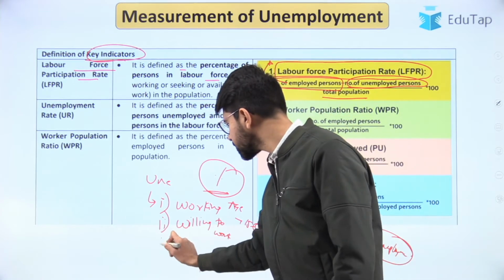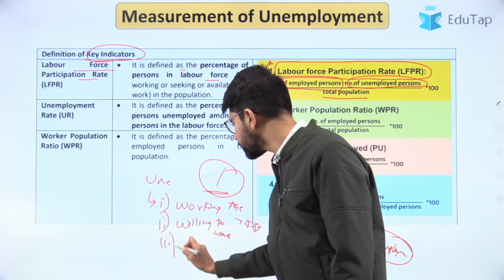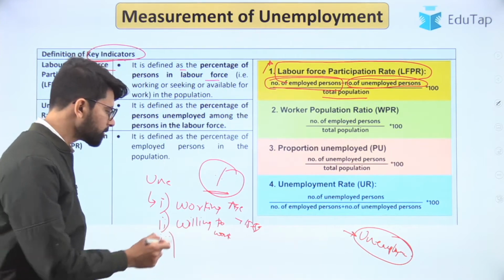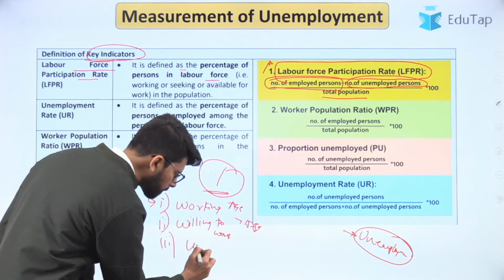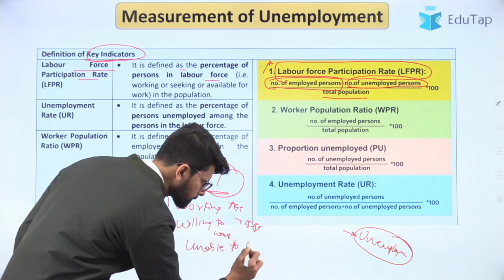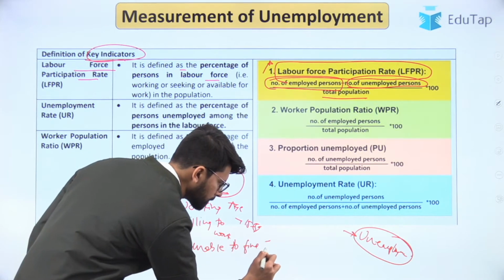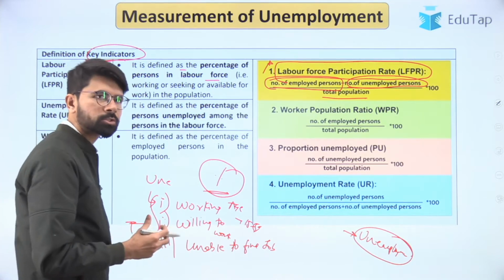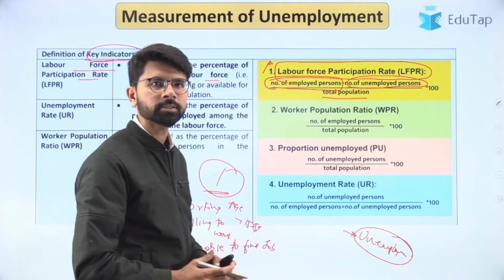The third criterion, when the first two are satisfied, that is working age population and willing to work, is being unable to find a job. Then these three situations cumulatively define the unemployed.